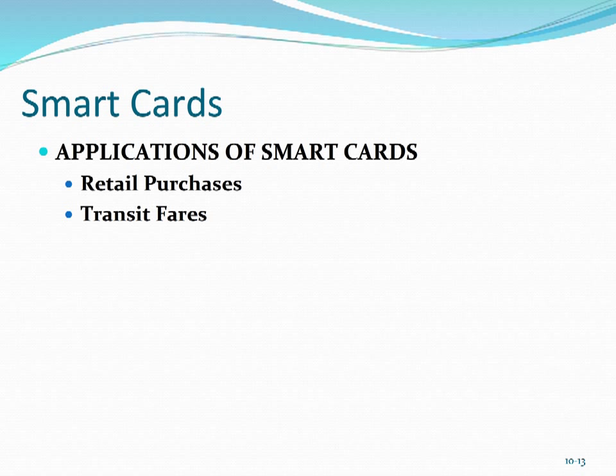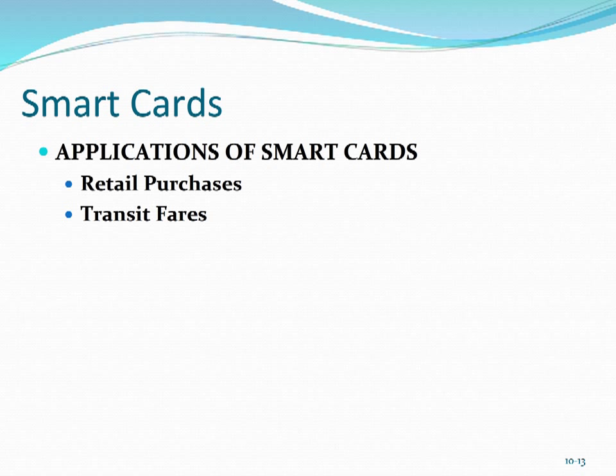In many parts of the world, smart cards are often used in place of or in addition to traditional credit or debit cards. They can be used for a variety of different purchases. Some of the main ones tend to be retail purchases as well as transit fares, but they also support non-retail as well as non-financial applications. One of the advantages of using smart cards for retail purchases is security. It tends to be a more secure method of payment. Another benefit of smart cards versus standard payment cards is that they can be extended to other payment services as well.